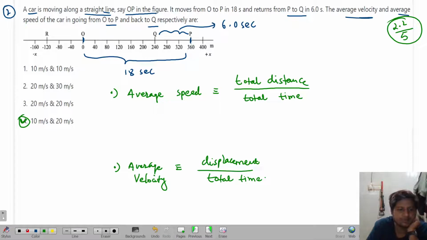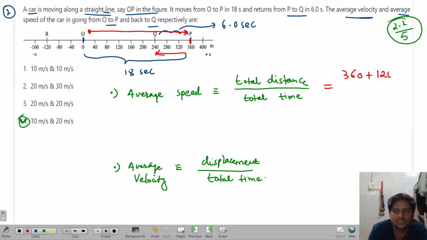First, what is happening with the object? It is moving from O to P, then it is moving from P to Q. In this whole movement from O to Q, what is the total distance? O to P is total 360 meter. Look over here, this distance from here to here is 360 meter. So how much is the total distance? 360 meter plus, this is just from O to P. P to Q is how much distance? I think this is 40, 40, 80, and then again 40 over here. So 120.